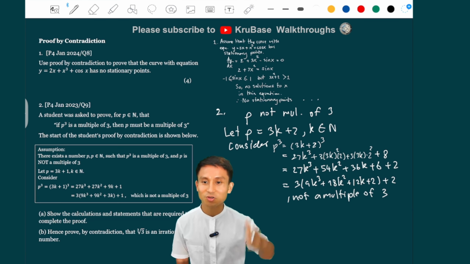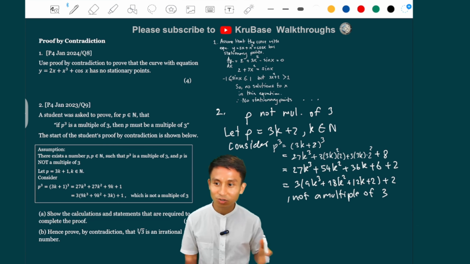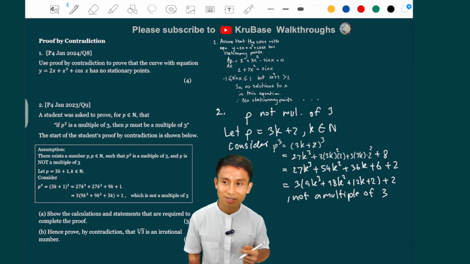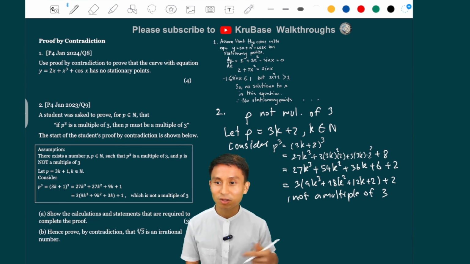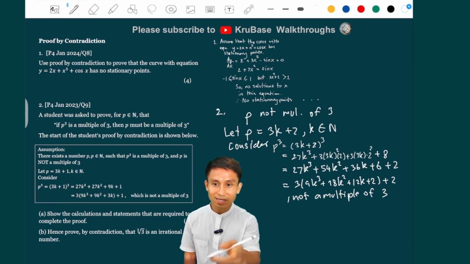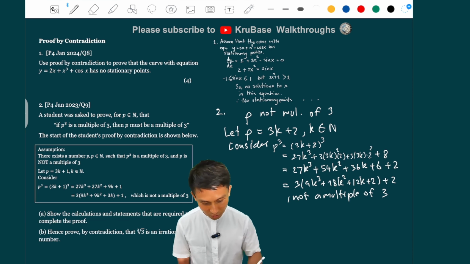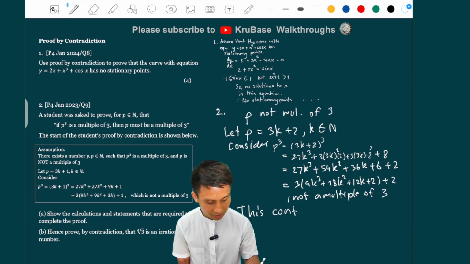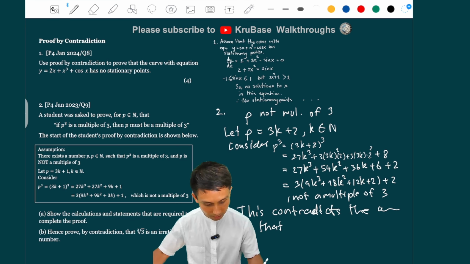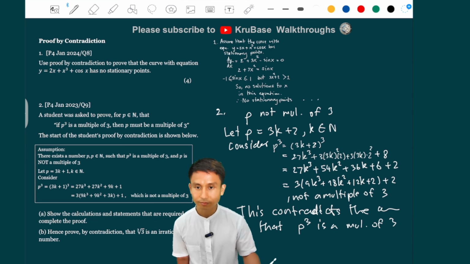We want this to not be a multiple of 3 so that we can contradict the assumption that p cubed should be a multiple of 3. But it actually isn't here. All right? So this whole thing contradicts the assumption that p cubed is a multiple of 3.